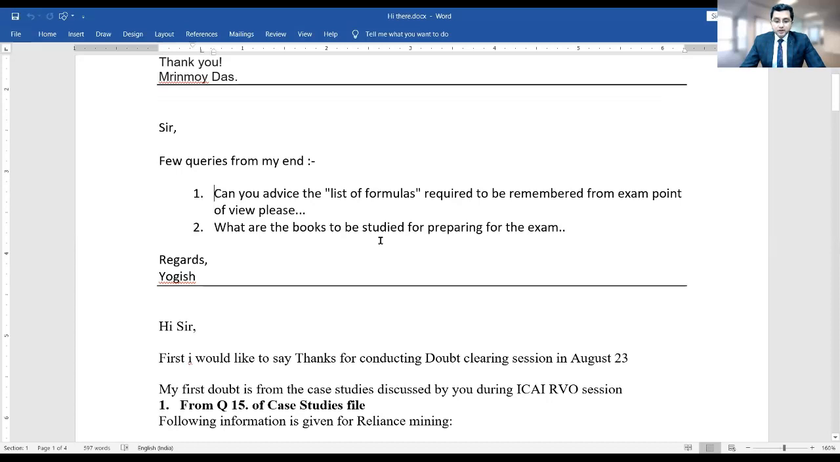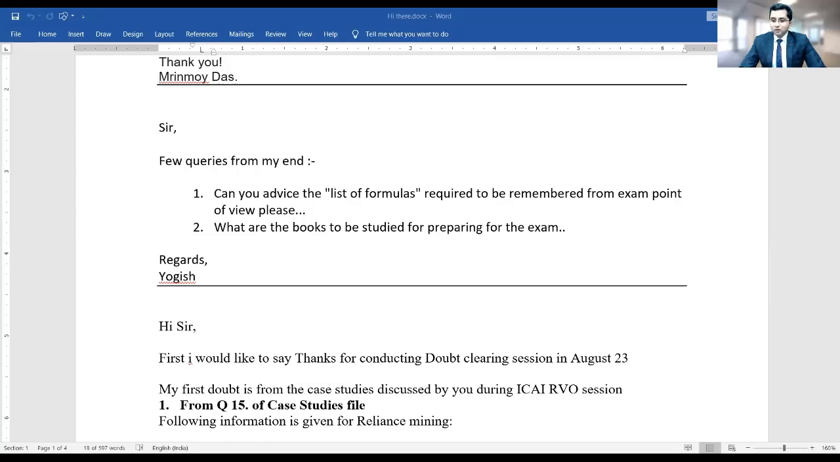Okay, so there is one question. Can you advise the list of formulas required to be remembered from exam point of view, please? Yes, sure. In fact, I have shared list of such formulas. Just give me one moment.